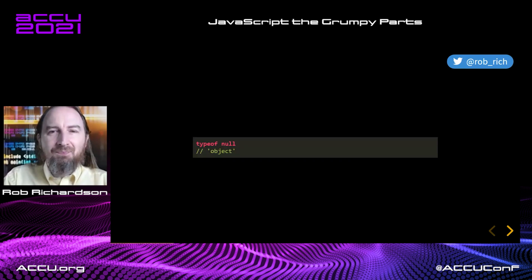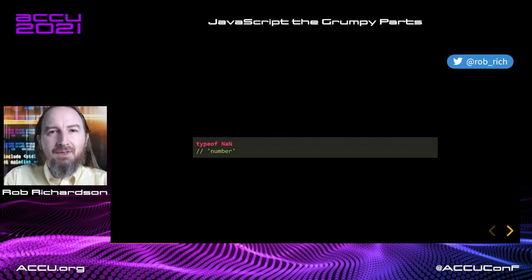Here's another one, typeof null. Well, I would think that it would be undefined or null, but typeof null is object. Well, that kind of makes sense. In the object realm, it's more closely associated to objects than, say, numbers or dates or other things. So, okay. But yeah, maybe this is a bug. It was only 10 days, 25 years ago. So yeah, that could be kind of weird.